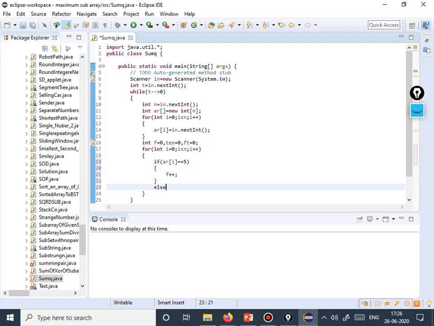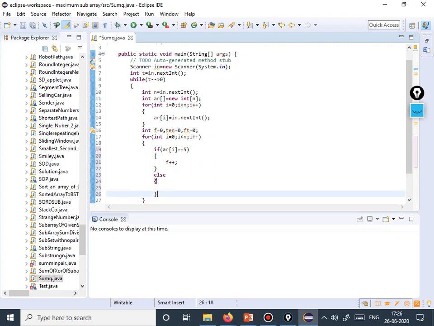All right, now if it is not 5, then we need to think what could be the scenario. If it is not 5, the remaining amount would be based on array i. Obviously it would be greater than 5, so we do not need to worry about other cases. We need to deduct the cost of the ice cream, which is 5. So int remaining is equal to array i minus 5.